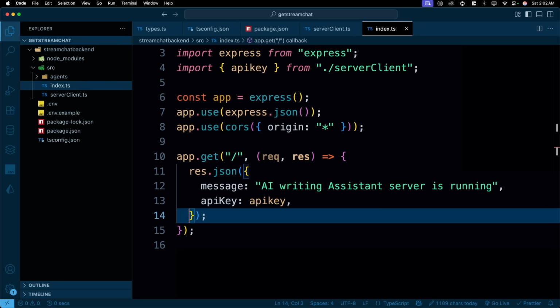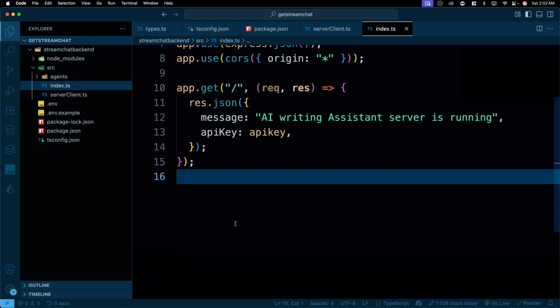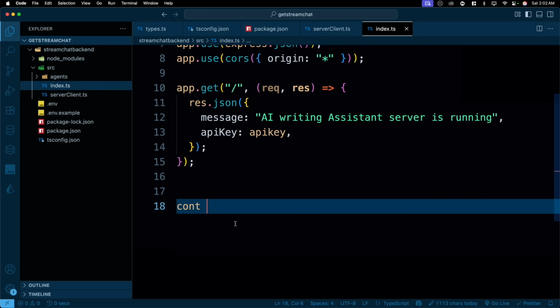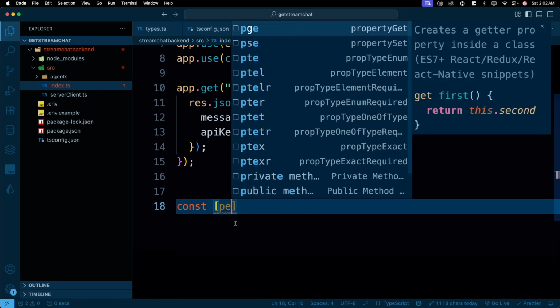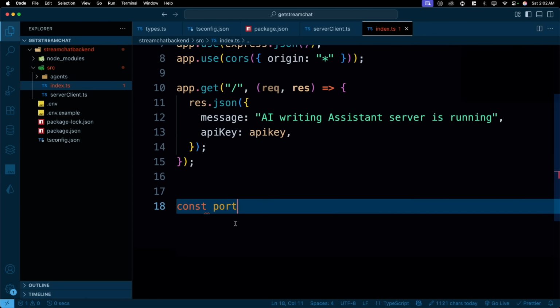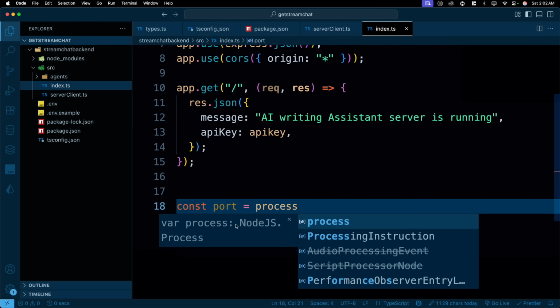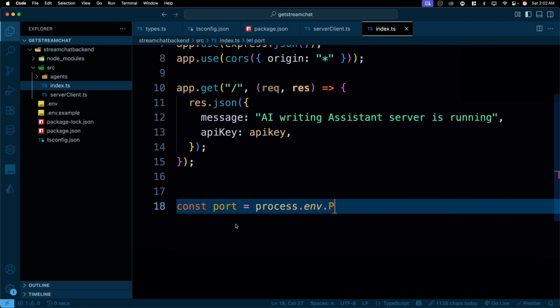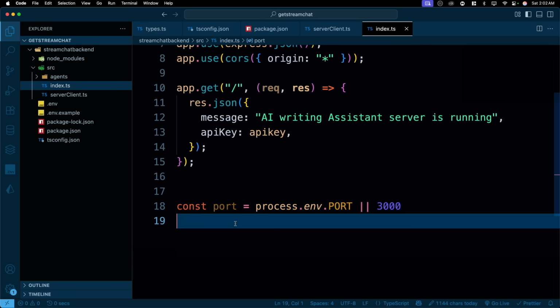Let's go ahead and see if we can actually run this in the current status itself, which should be fairly easy. We will have a port to run this because we want to deploy it. So keep the port always in a separate variable. And this one is going to be process.env.port. We don't have it, so we'll provide an optional one, 3000. If we don't have it, just use this one.